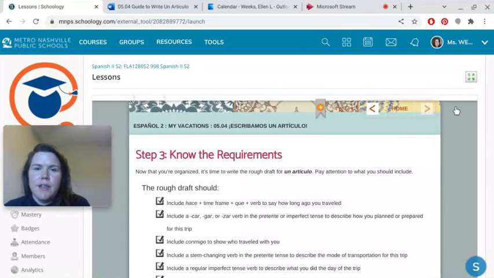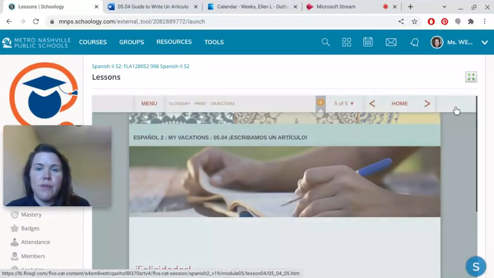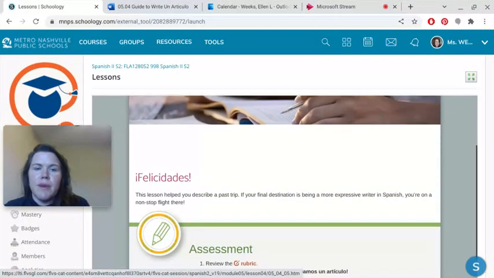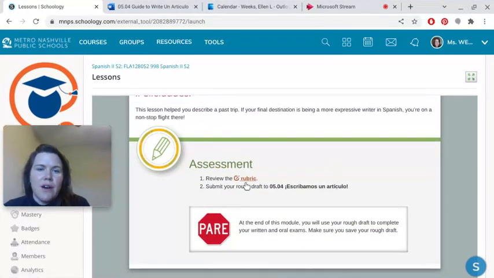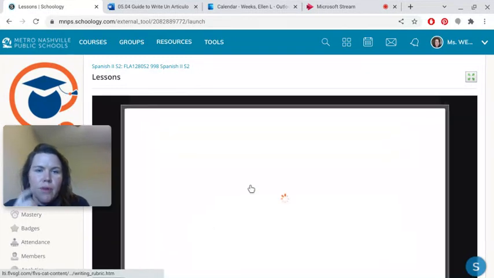Okay, so go to the next page. So read through those requirements. They're going to be in the guide too that I give you. To figure out how it will be graded, you can open the rubric.